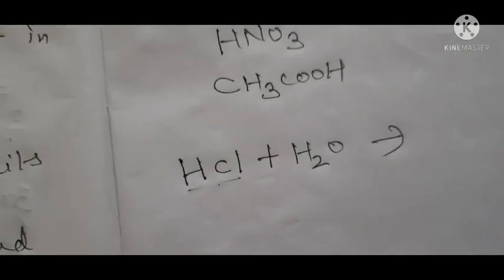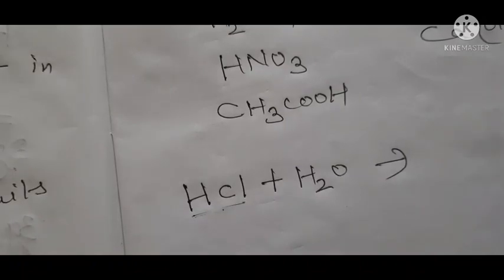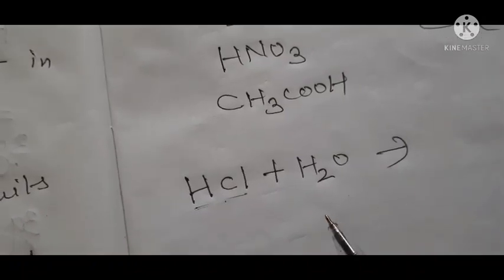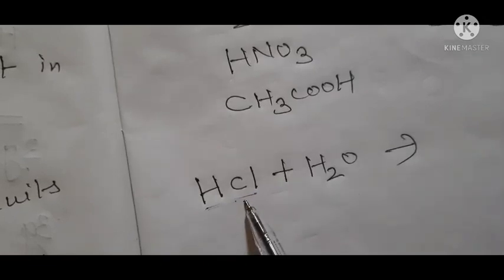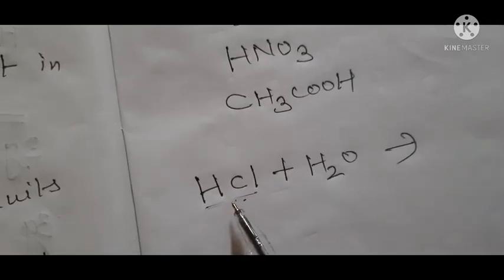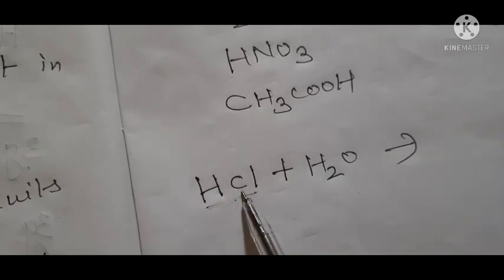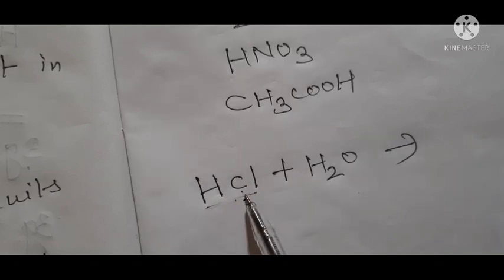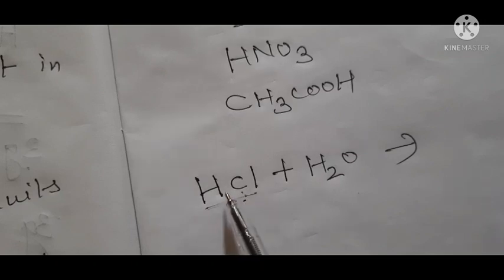So all this I have explained to you. Generally acids are ionic compounds. Okay, now you take this case. This is hydrochloric acid. Here there is a strong bond between hydrogen and chlorine, a strong ionic bond. This bond does not break.